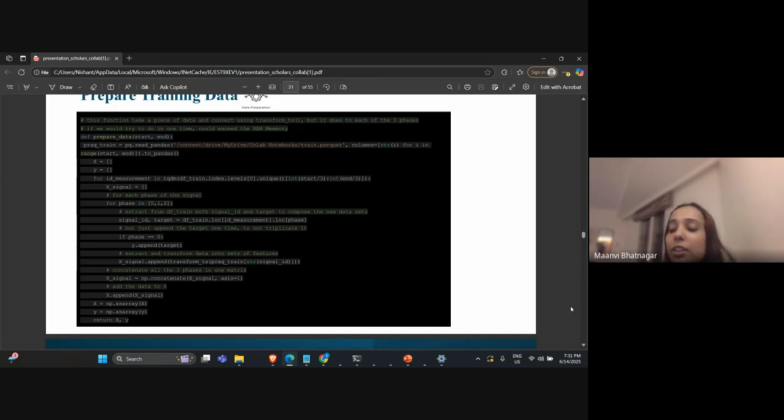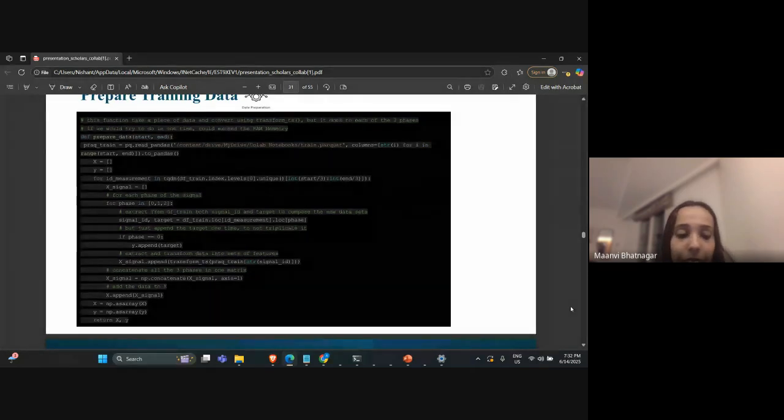The ID is the fault type, the fault that is happening, and the target is 0 or 1, whether this is a faulty or a non-faulty condition. And then it was stored as an array. Finally, once you read your data in Excel or CSV, you store it as an array for further processing using deep learning methods.